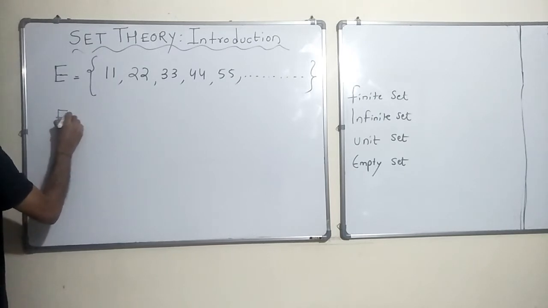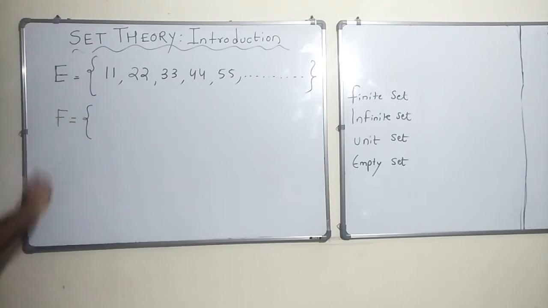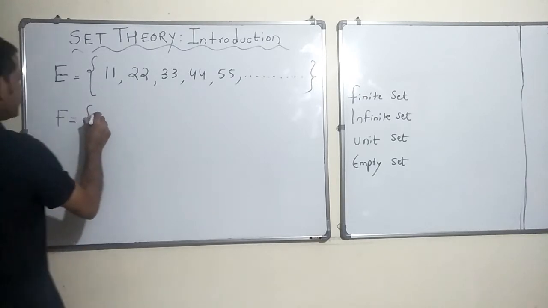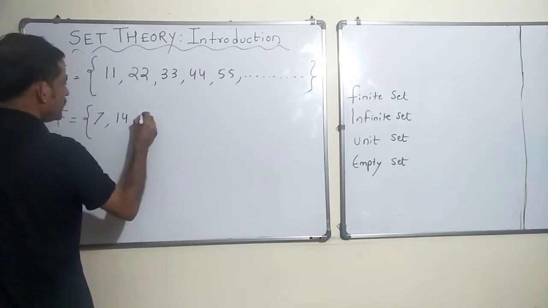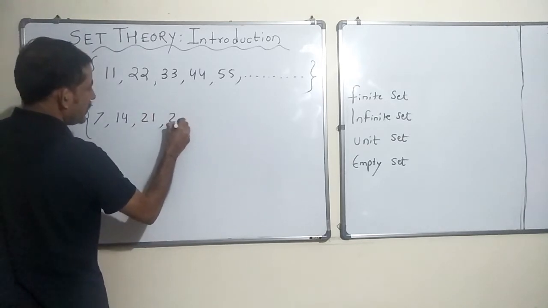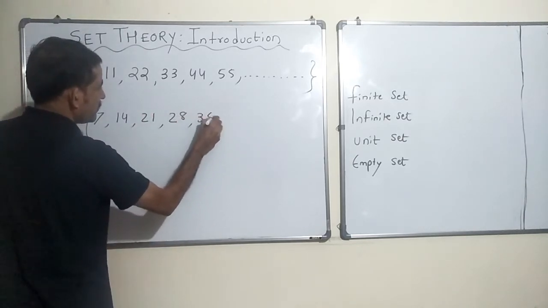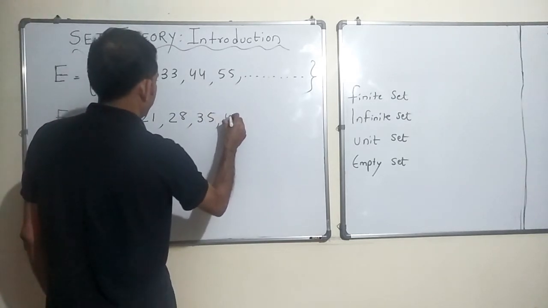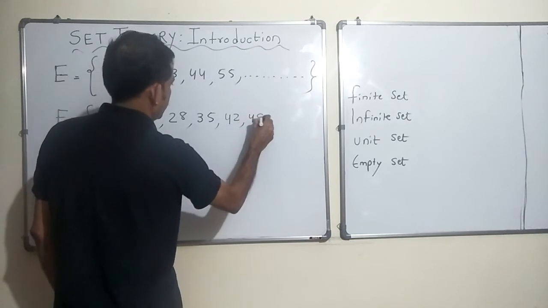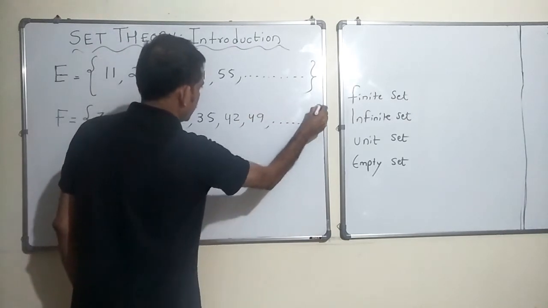F is a set of natural numbers which are multiples of 7. 14 is a member, 7, then 21, 28, and so on and so forth, right?